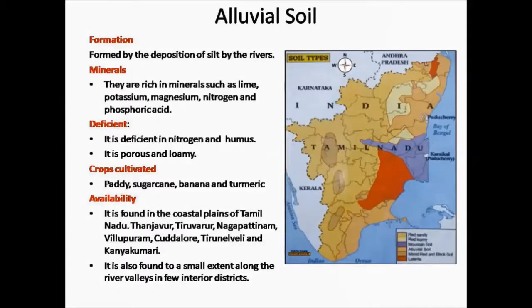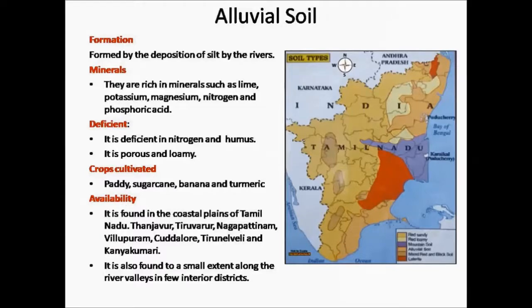Alluvial soil. First we will see about the formation of these alluvial soil. The alluvial soils are formed by the deposition of silt by the rivers. Silt is the smaller pieces of rocks. They are eroded by the rivers, that is transported by the rivers from various regions, and they deposit it in the banks of the rivers. This is how the alluvial soils are formed.